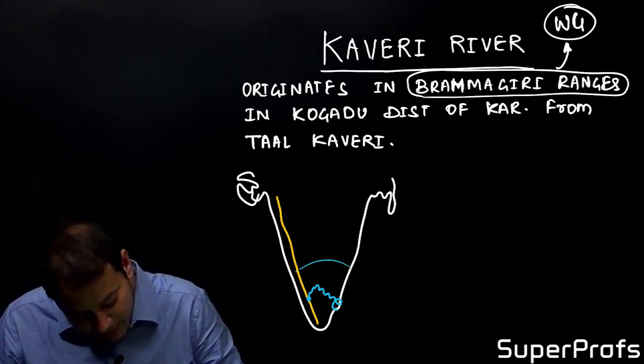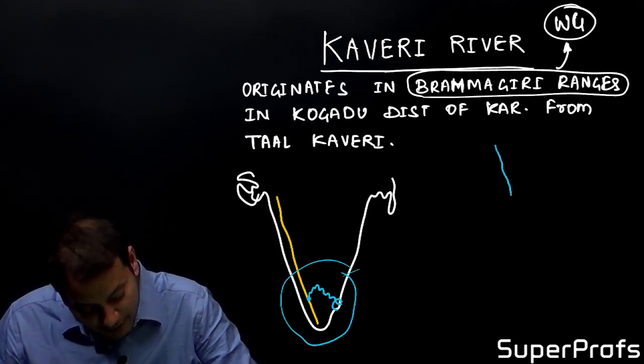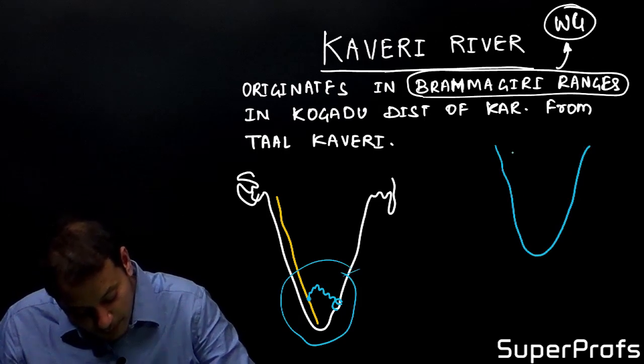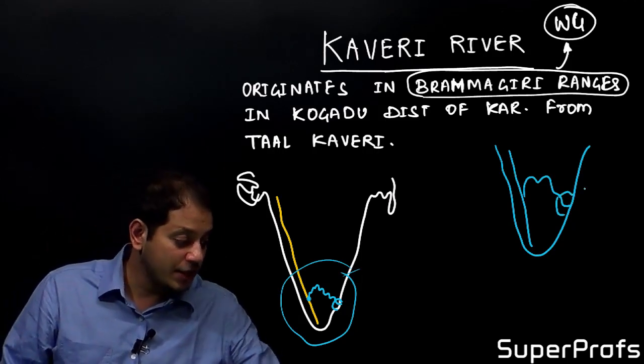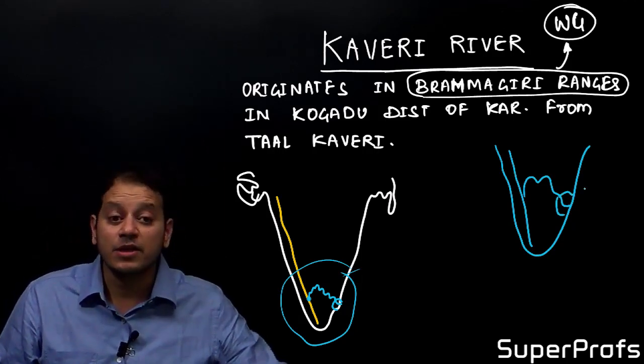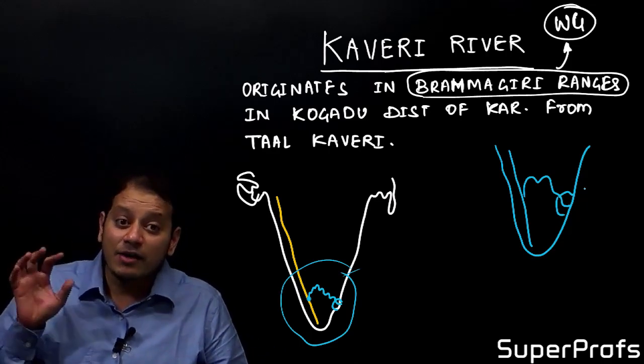Now, let us magnify this portion. That means river Kaveri will originate in the Western Ghat and drain into the Bay of Bengal region. Now, you can see here it flows through such a region, and I am asking you, why